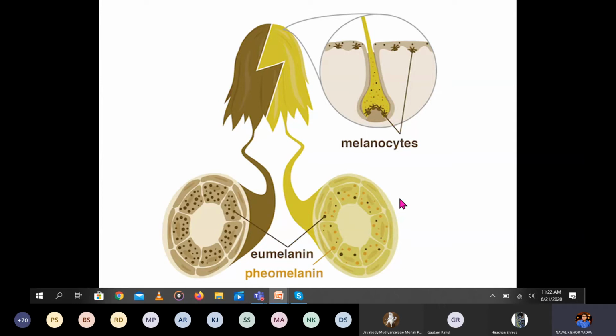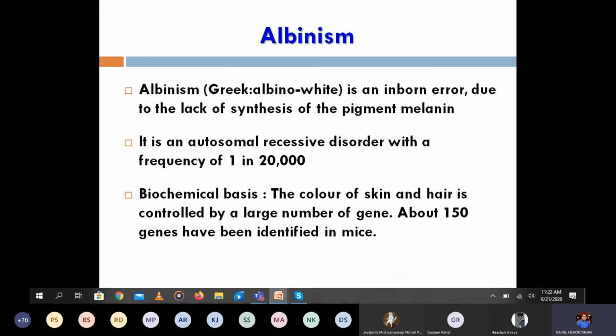The disease which is related to melanin is known as albinism. This is the disease related to melanin biosynthesis. Albinism comes from the Greek word albino, which means white. It is an inborn error of metabolism due to the lack of synthesis of the pigment melanin. So due to the deficiency or lack of melanin, it leads to albinism, which you can easily see in our societies. Many people have albinism, with white color.